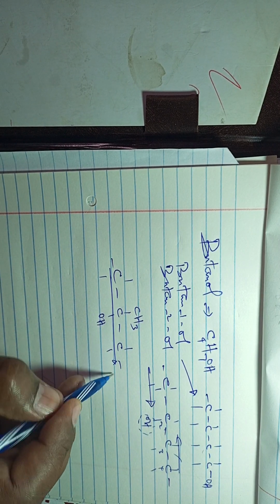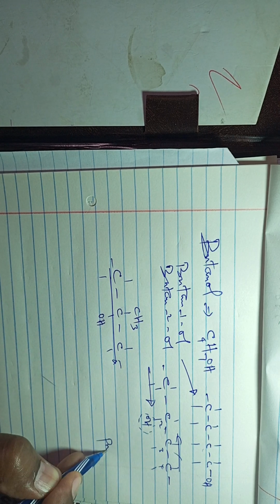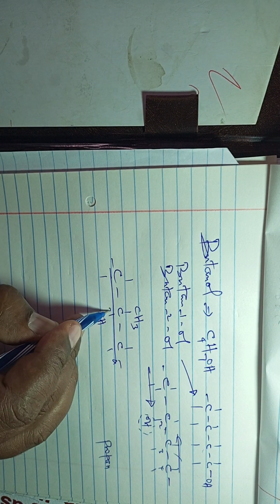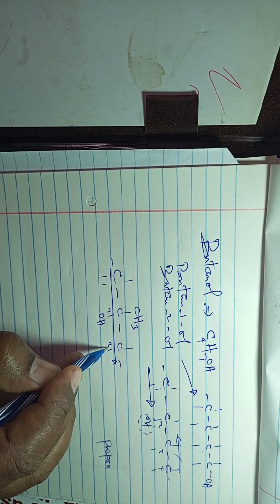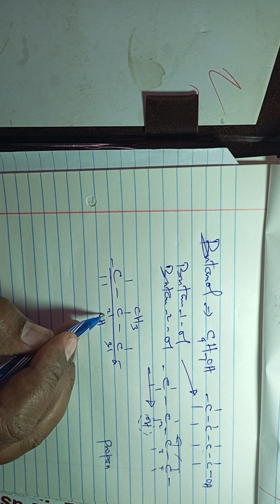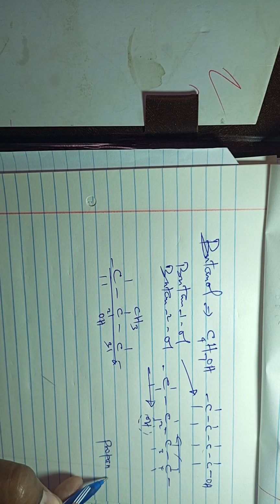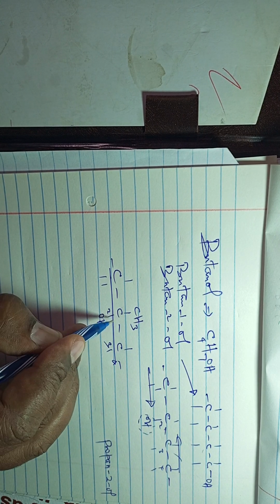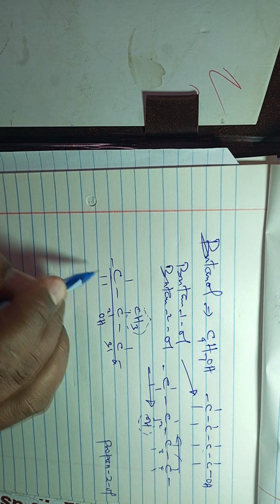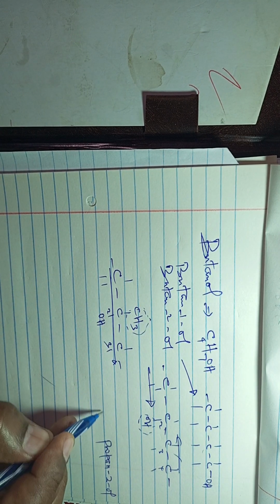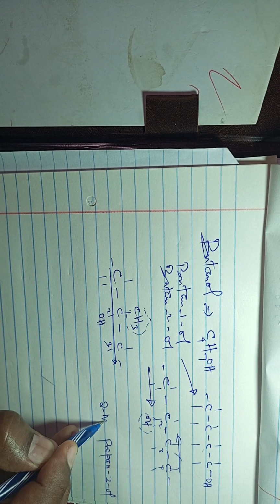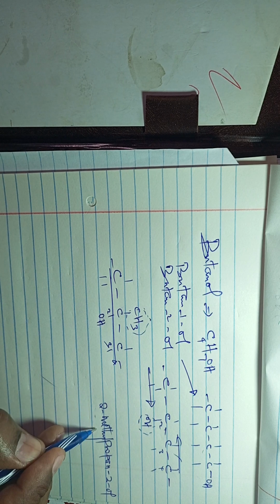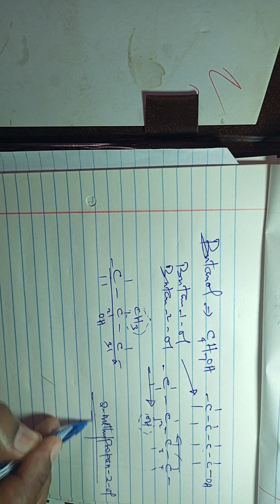So the root name will be propan. The propan, you can see 3 carbon atoms. At the second carbon atom is where you have the OH. So we have propan-2-ol. But then there's a branch here of methyl group. This is a methyl group. So we have the branching at the second carbon atom, and it's a methyl group. So we call it 2-methylpropan-2-ol. 2-methylpropan-2-ol.